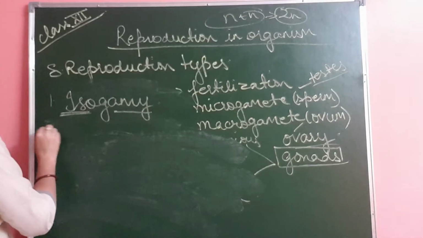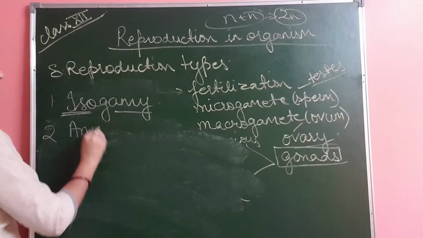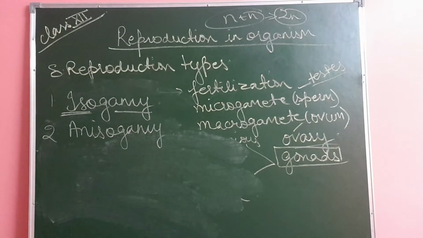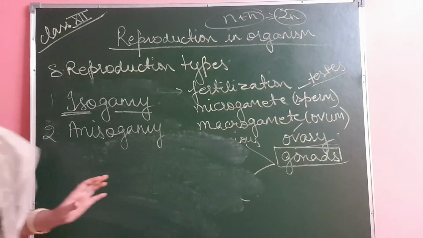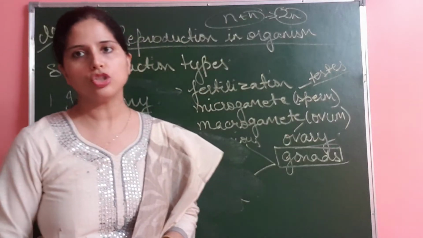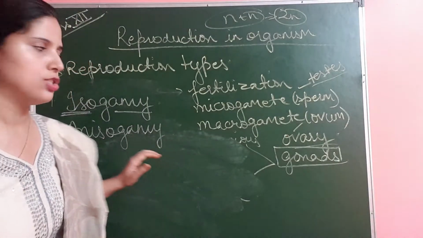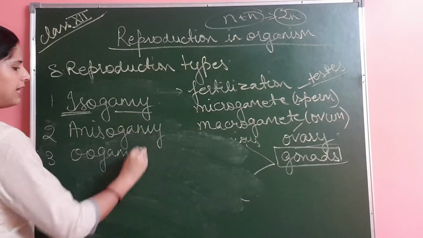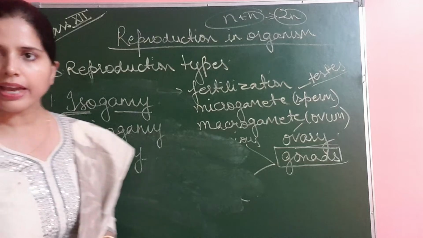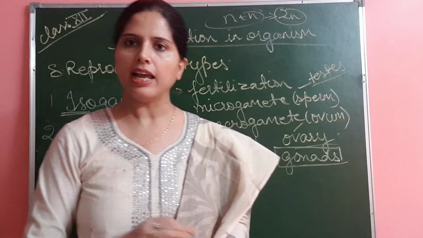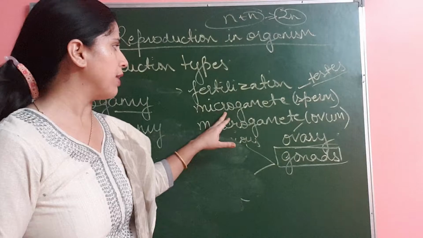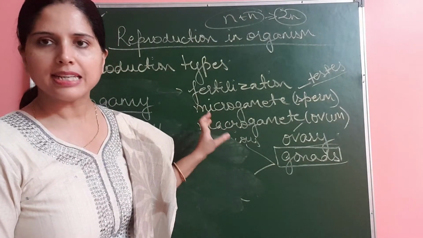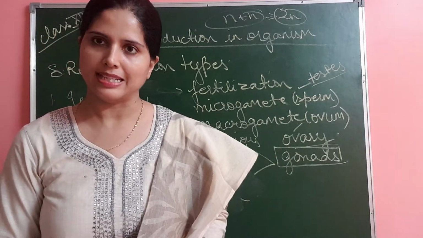Second is anisogamy, where the gametes are morphologically or physiologically different. Third is oogamy, like microgamete and macrogamete, where there is a difference in motility. The microgamete is motile and smaller in size, and the macrogamete is non-motile and bigger in size. That is the example of oogamy.